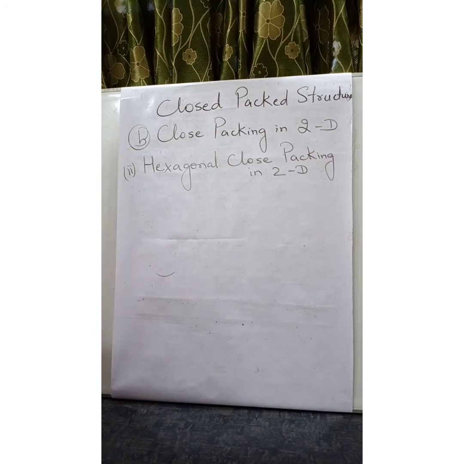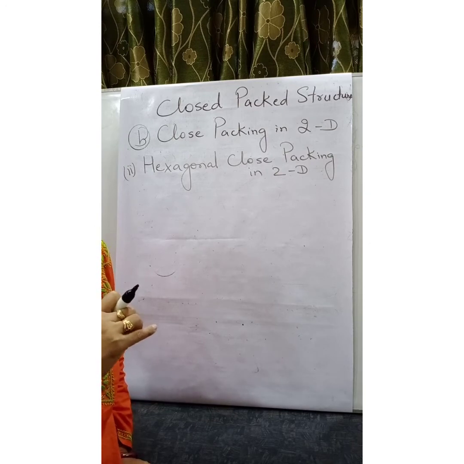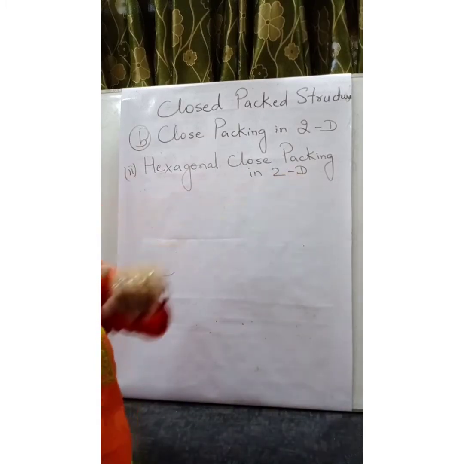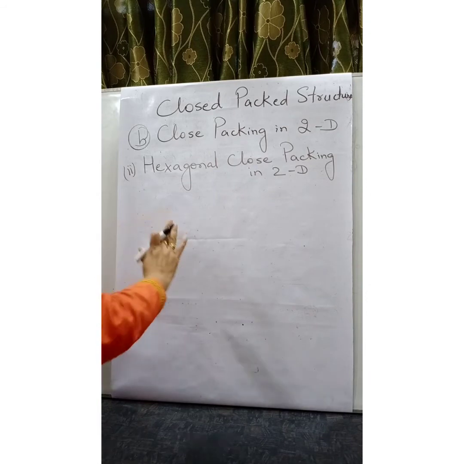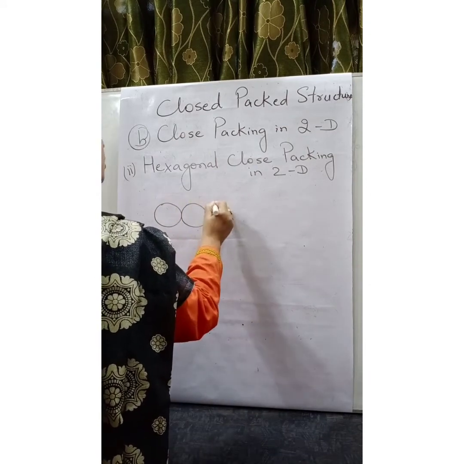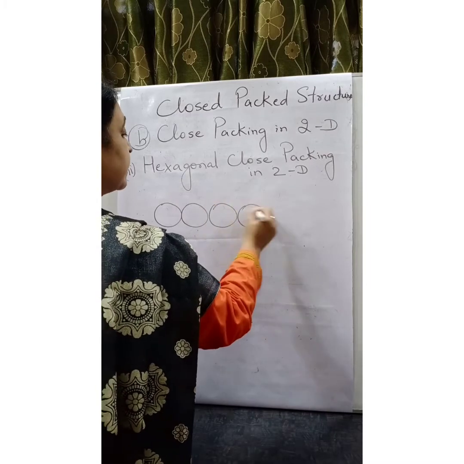Now, in the previous one, square close packed structure, at any moment the constituent particle was in contact with four spheres. So, the coordination number of square close packed structure in two dimension is 4. Now, let us discuss hexagonal close packing in two dimension. Consider one dimensional arrangement of constituent particles.